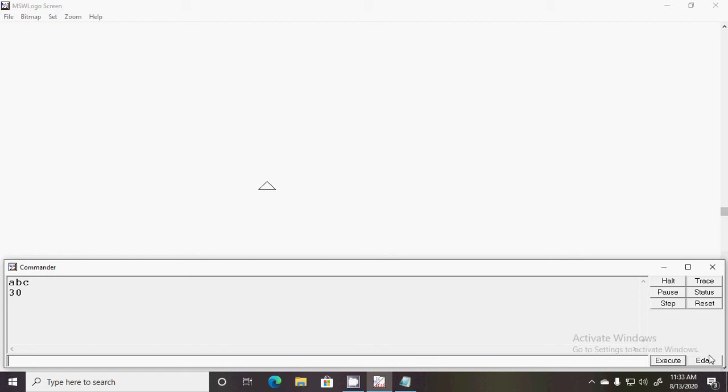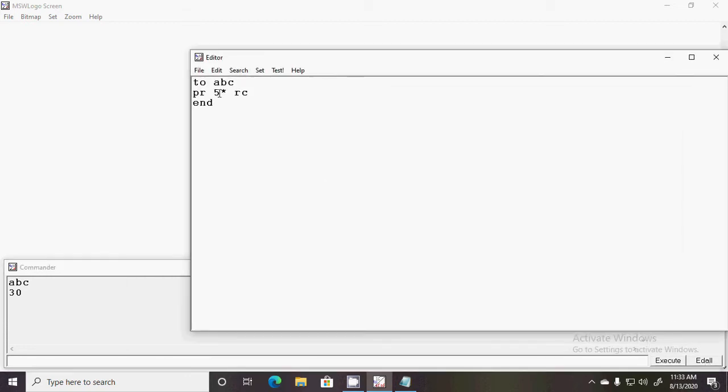Okay, now one thing, listen carefully. In the case of the rc command, it only accepts a single digit number. If you enter a double digit number, only the first digit will be accepted. The whole number cannot be accepted. This is the feature of the rc command, read char. Char means a single character. It doesn't only accept numbers, it can accept any alphabet also, but any alphabet you cannot multiply with 5. That is why we are entering digits over here.